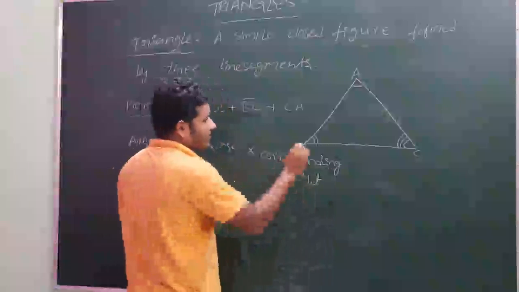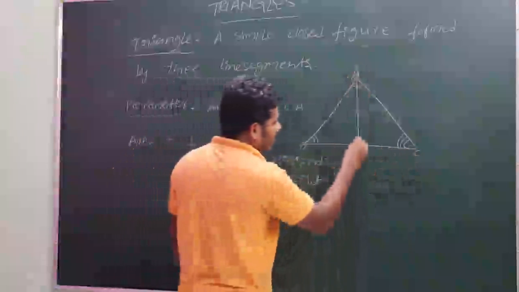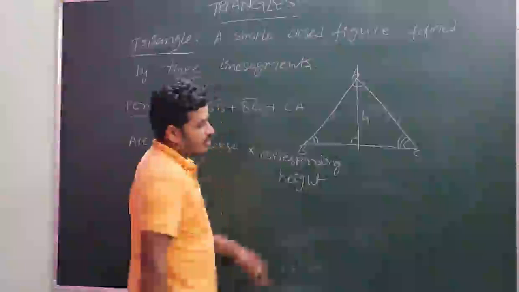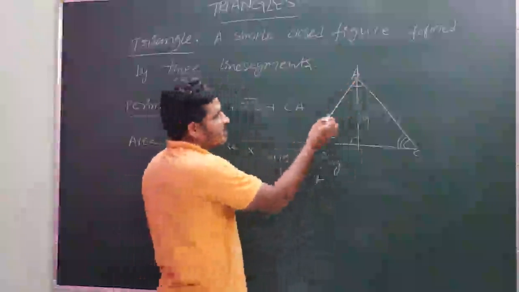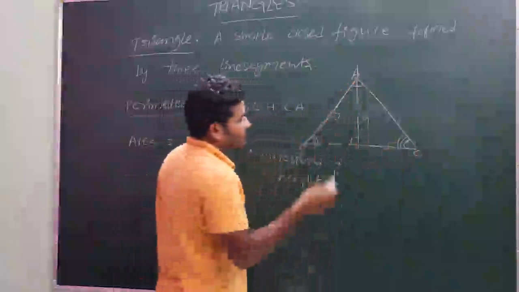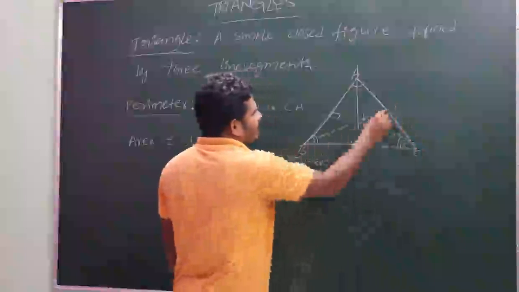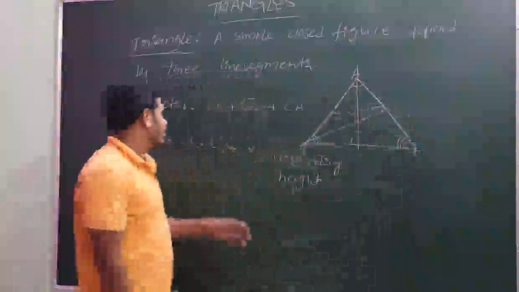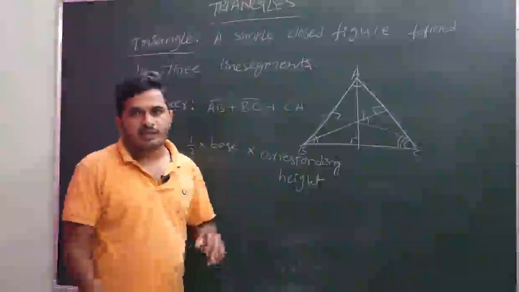For example, if you consider BC as base, its corresponding height or altitude would be h for this side BC. Otherwise, if you consider AB as base, its corresponding altitude would be its height. If you consider AC as base, then its corresponding height will be different, the corresponding height for side AC. This is how we have to calculate the area of the triangle.